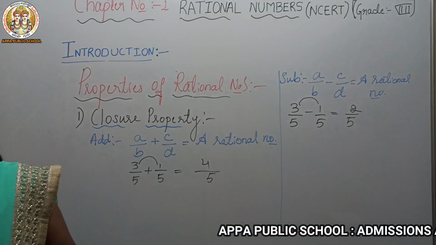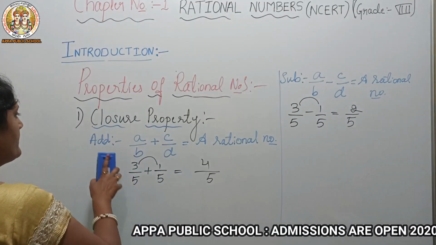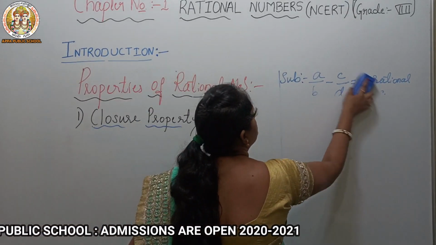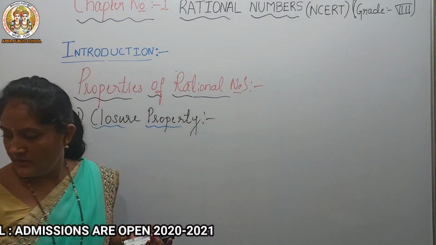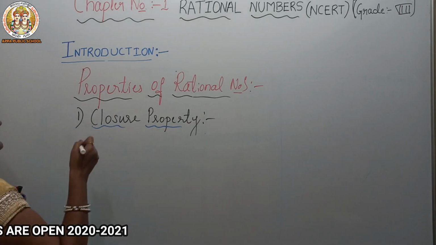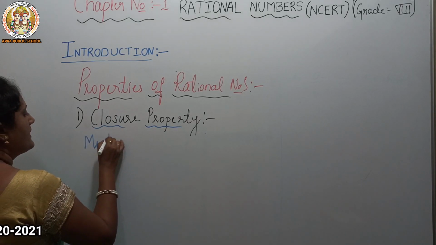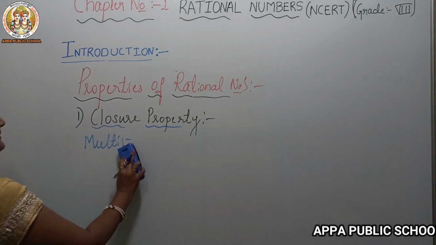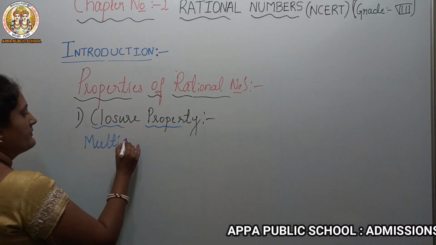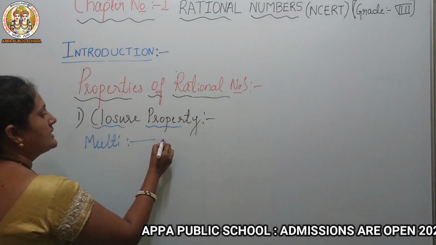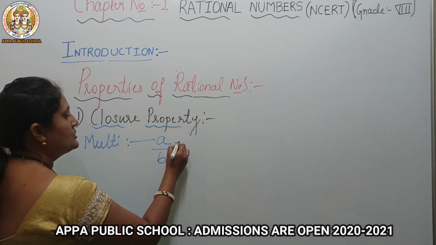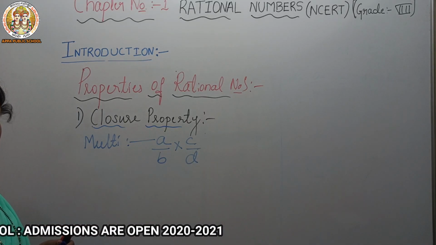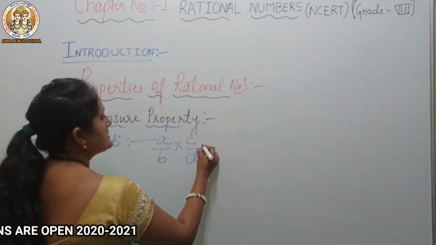Let's check multiplication also. How does A by B into C by D work? If we multiply two rational numbers, the product should be a rational number, isn't it?